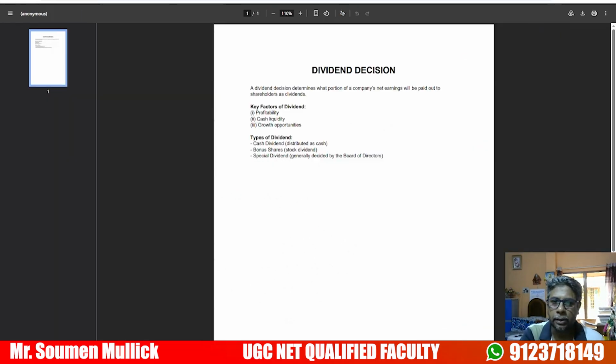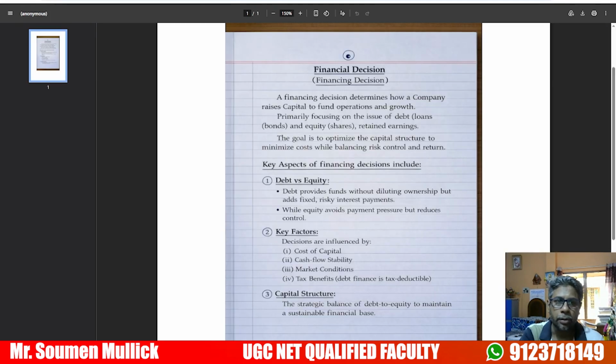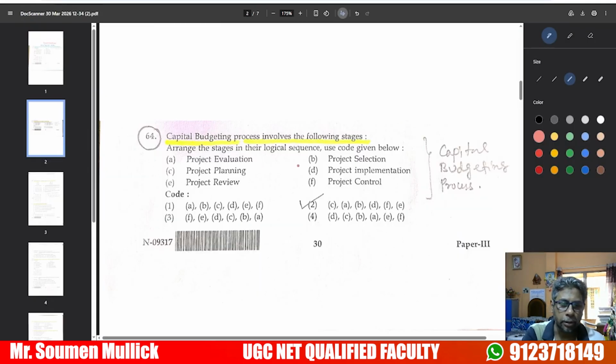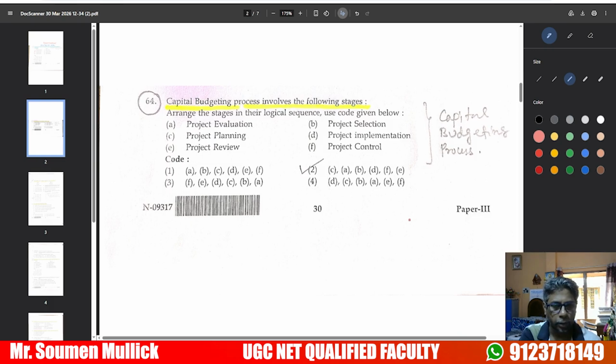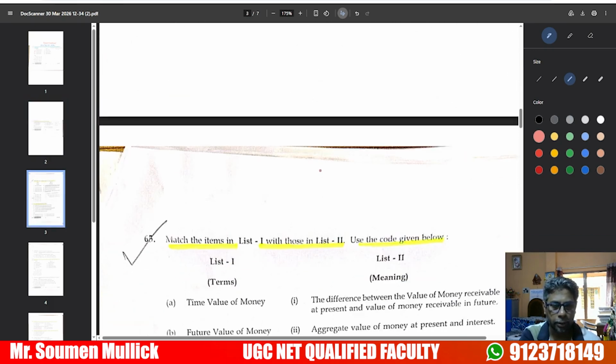The project capital budgeting process is based on a sequential order that we have to arrange. First step, project planning. Second, A, project valuation. Third, B, project selection. Next, D, project implementation. A, project control. B, project review. Option 2 is the right answer.